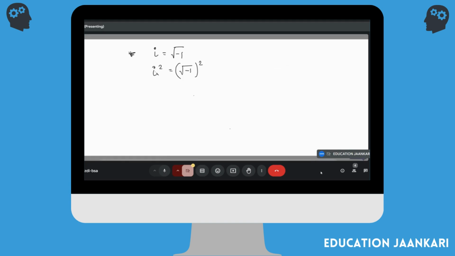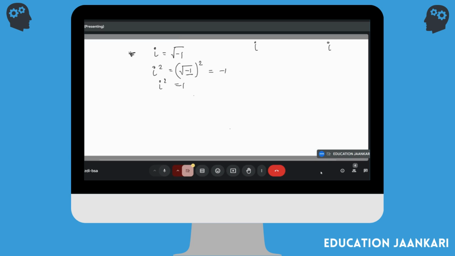Iota squared is equal to square root of minus 1 whole square. So this is equal to minus 1, because the square and square root cancel each other. That means iota squared is going to be minus 1.